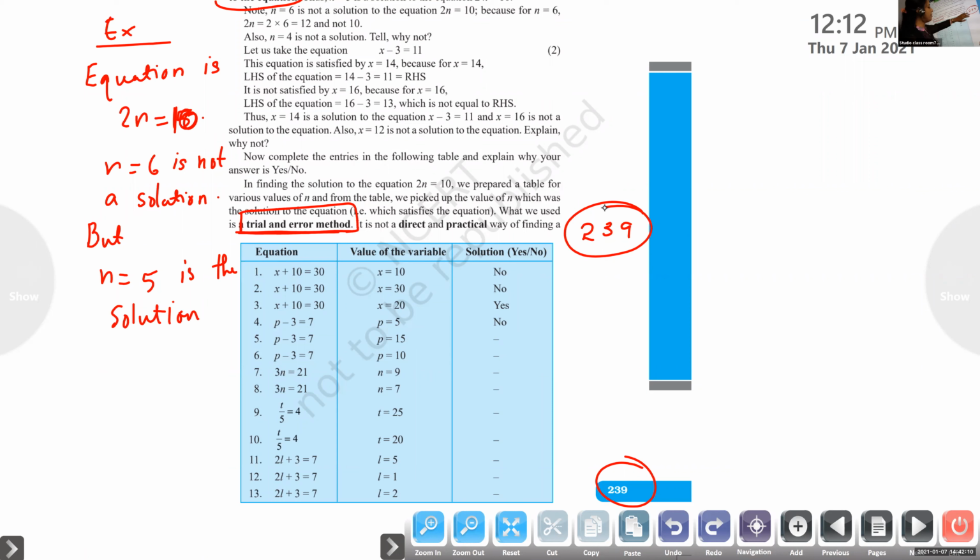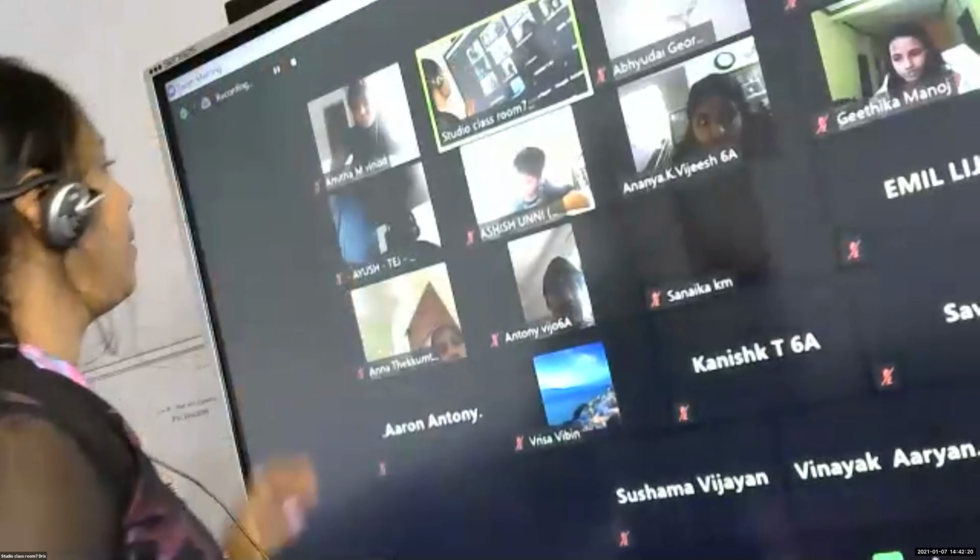Okay, this is page number 239. The same table. Actually, this is your textbook. Okay, tomorrow we will explain again the homeworks. Okay, ma'am. Thank you, children. Bye. Thank you, ma'am.